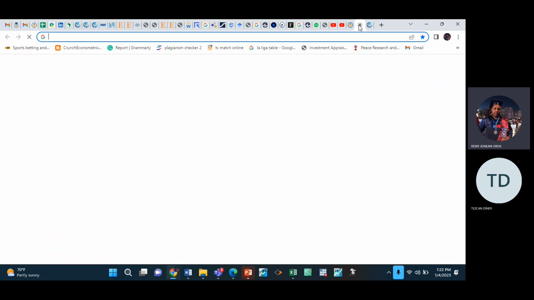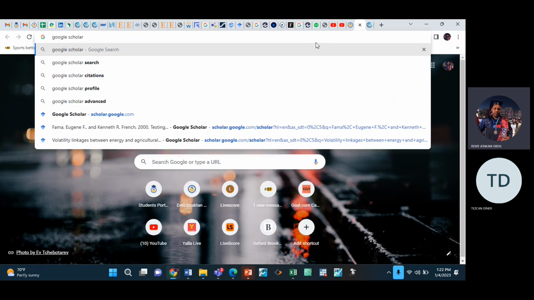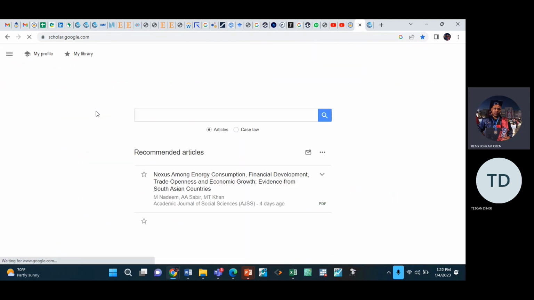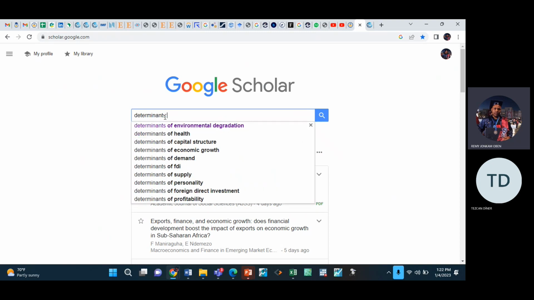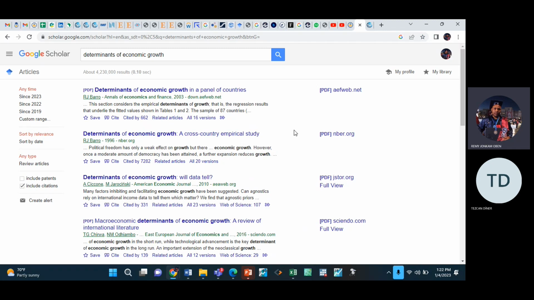Okay, guys, if you want to check the literature, the most popular source is Google Scholar. If you come to Google Scholar, for instance, you can type here determinants of economic growth. So you see there are many studies.